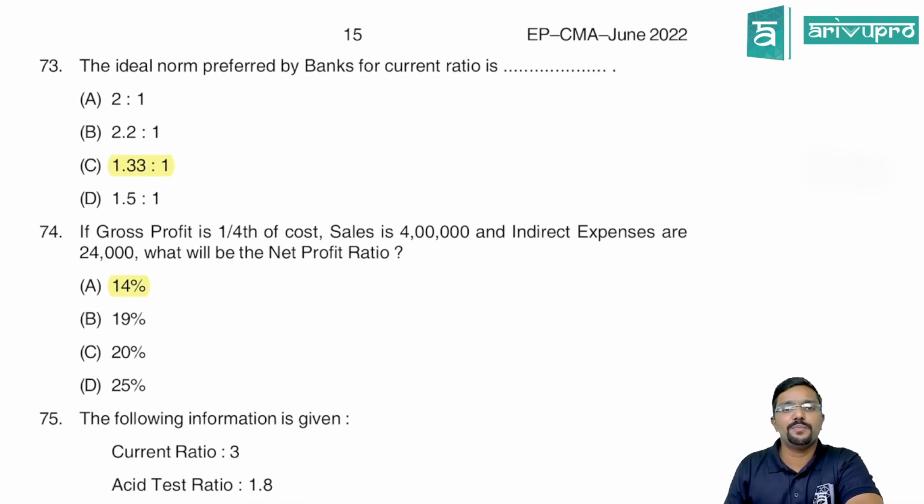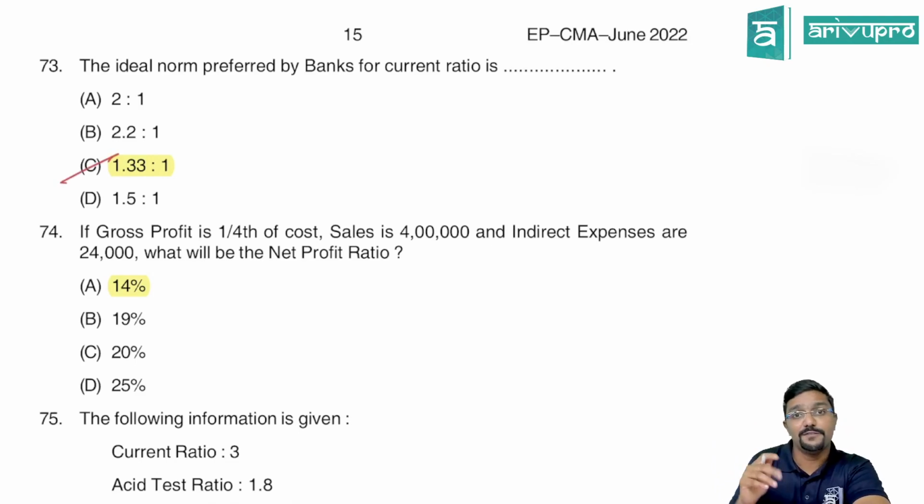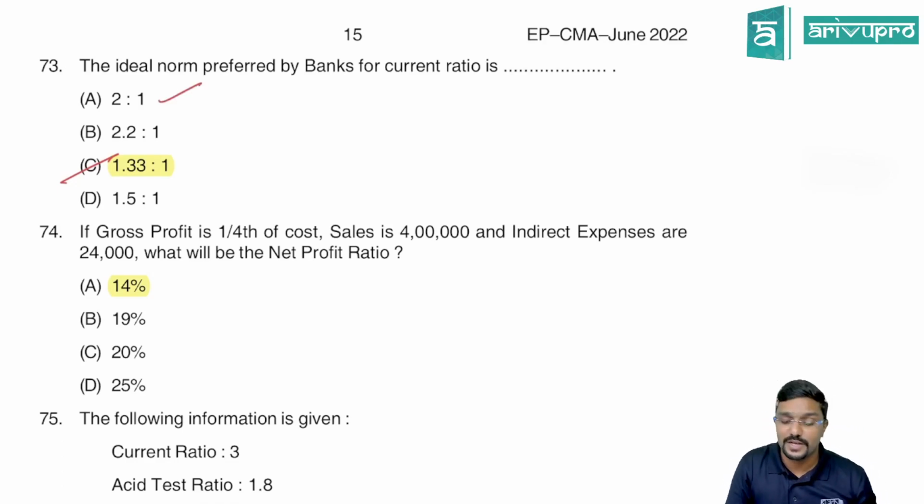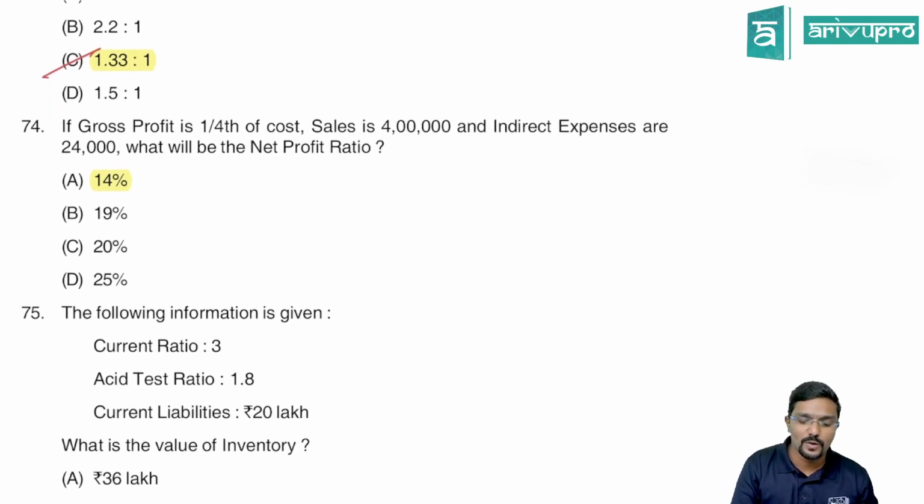The ideal norm preferred by banks for current ratio is, see, the ideal current ratio is actually 2:1, but preferred by bank is 1.33:1. Preferred by bank, please be careful. If they ask just the ideal current ratio, then your answer will be 2:1. But they have not asked that, they have asked what is preferred by banks. Please be careful. Okay, sir.